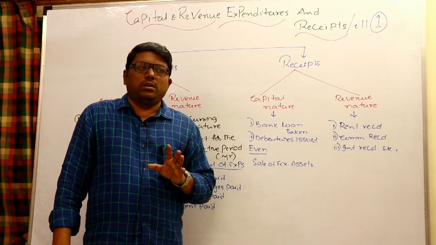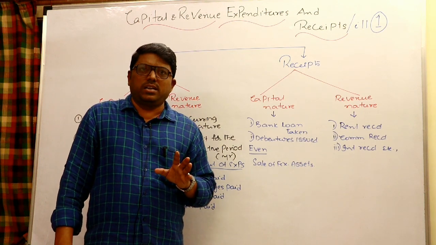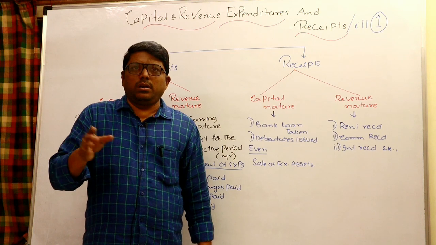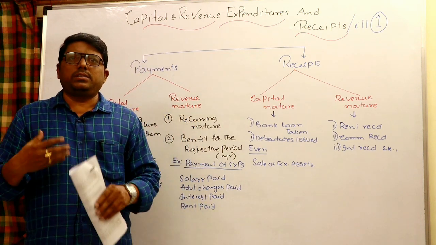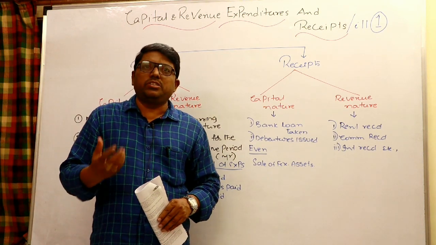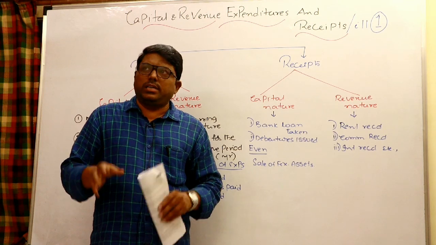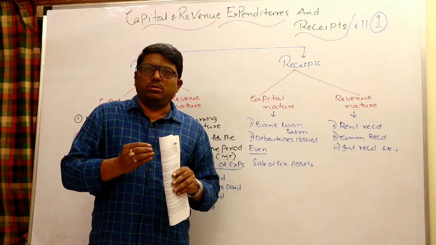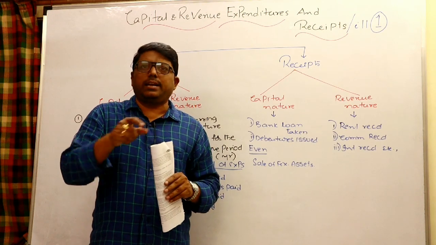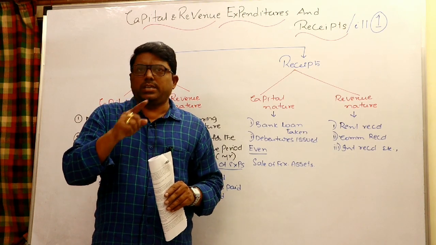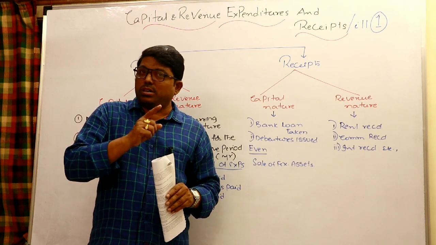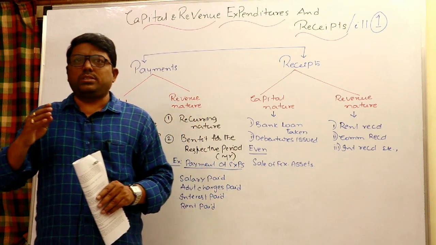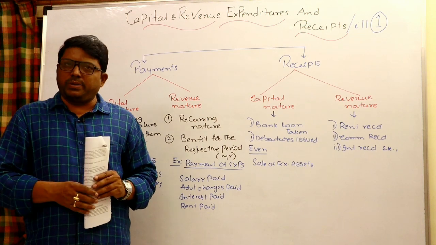Say example, I purchased an asset, I am using, in the usage some repair charges are incurred, then it is a revenue expenditure, no doubt. Say example, I purchased an old asset, before putting into usage some repair charges incurred, it is a capital expenditure. For old asset, repairs, capital expenditure. For new asset, when I am using that new asset, some repair charges incurred, it is a revenue expenditure.